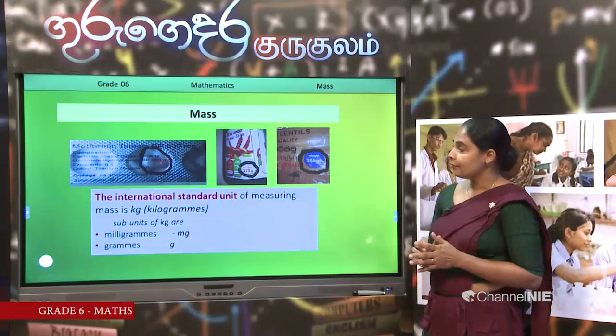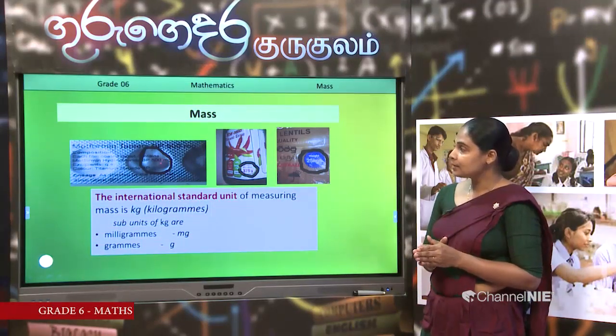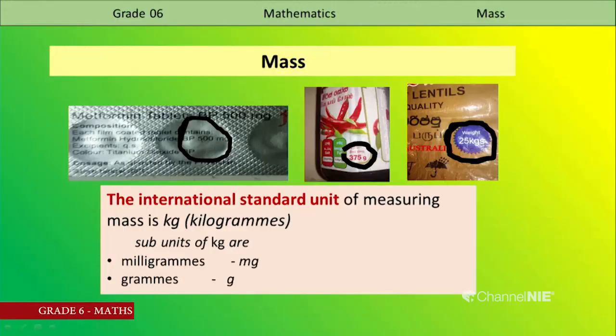Then we identified units of mass. The international standard unit of measuring mass is kilograms. Then what are milligrams and grams? They are subunits. Why can't we use milligrams to express the mass of a sack of dal?